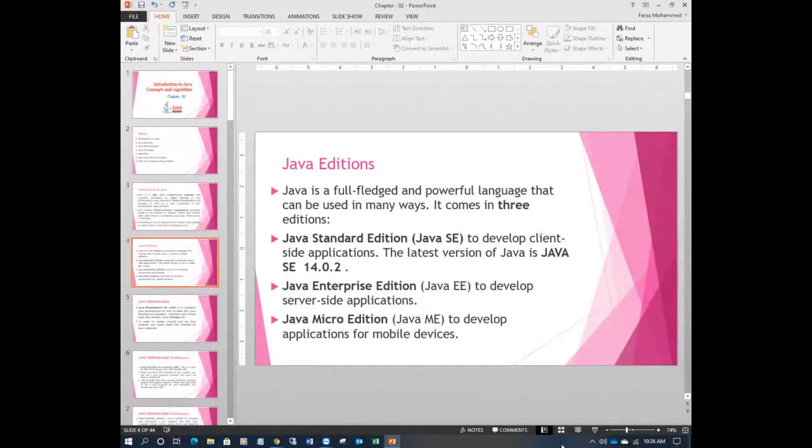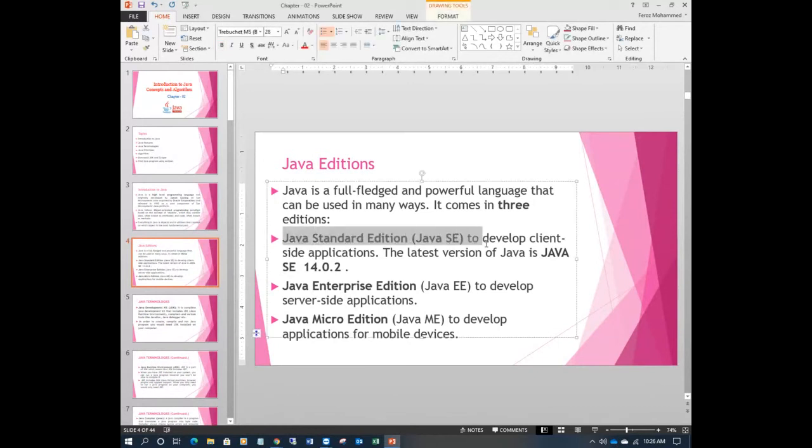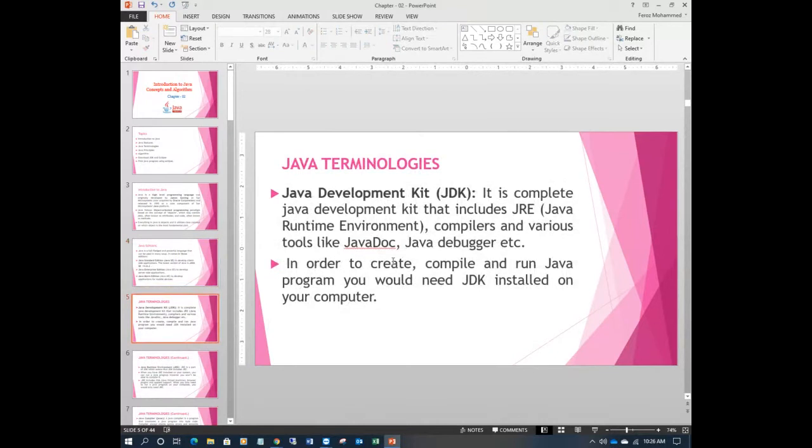So this is not just for knowledge purposes; mostly we'll use Java Standard Edition. This is our requirement, to develop client side applications that do not require any server programming. The latest version is 14.0. The minimum required version for our course is 8. I can go down to 1.2 or 1.3, but it's not available hopefully, so we will do only 8 because it's lightweight enough.